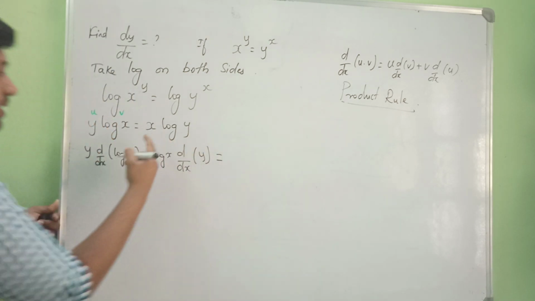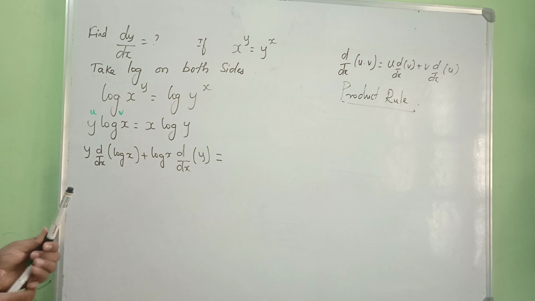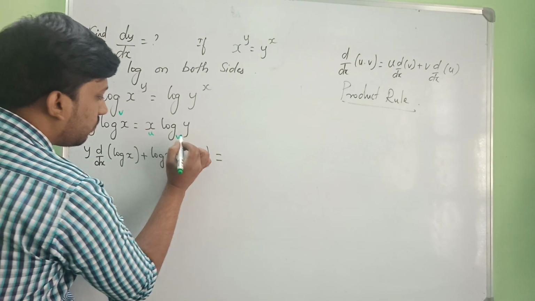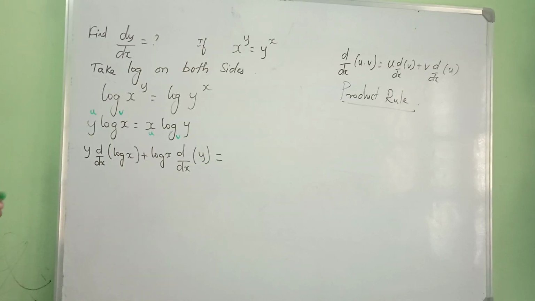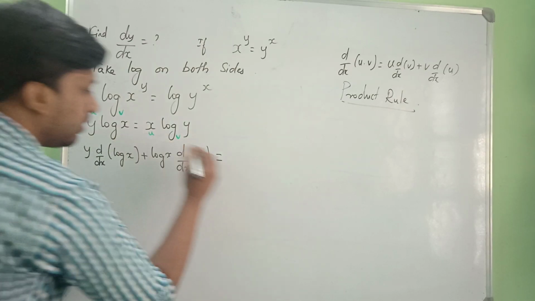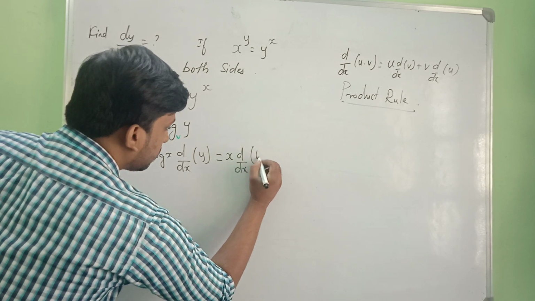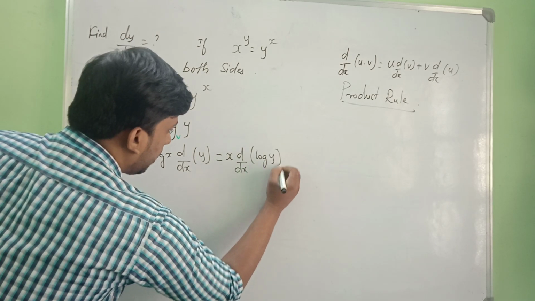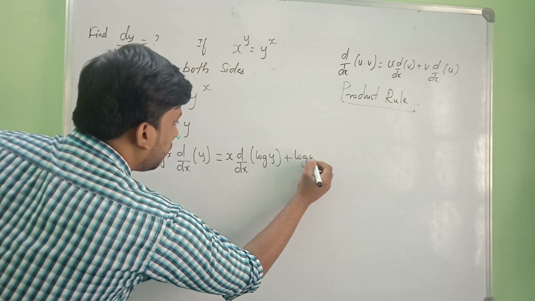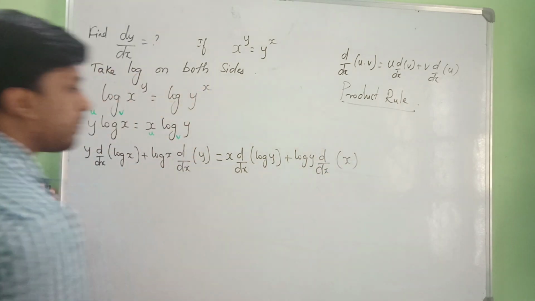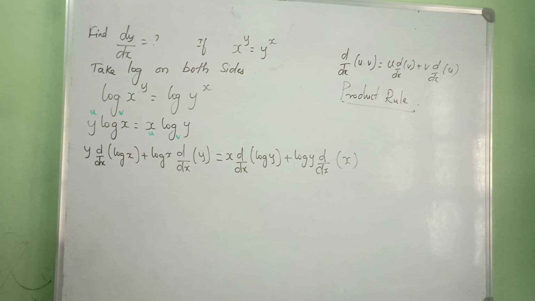Same thing here also. We'll be taking this as u and this as v. So u into derivative of the second, that is log y, plus log y into derivative of first, that is x. Okay, so by using log it became very simple, right?